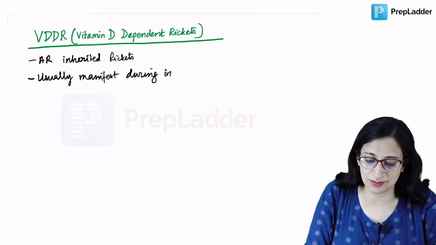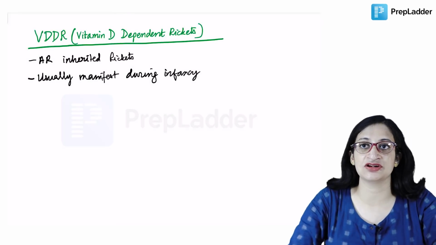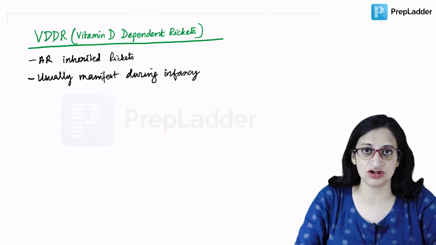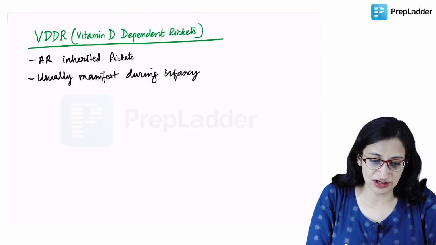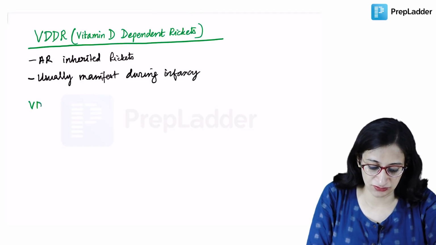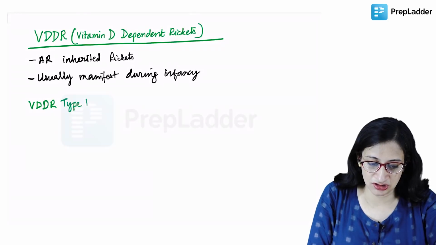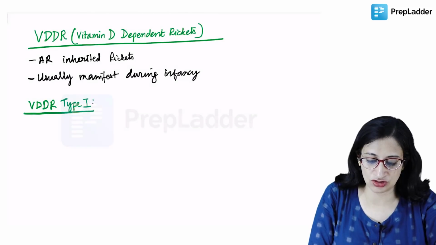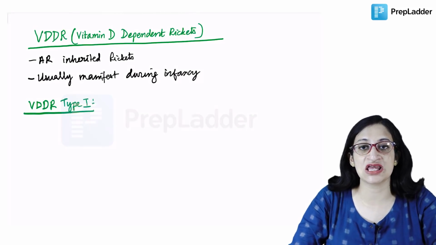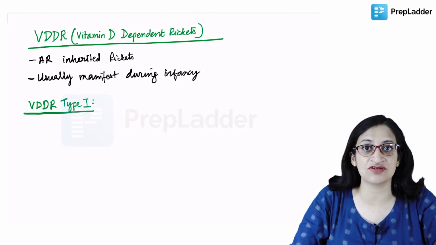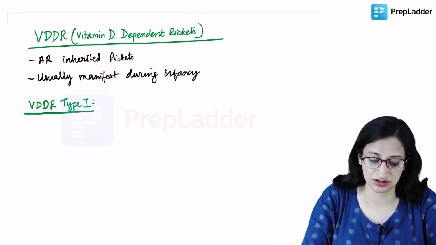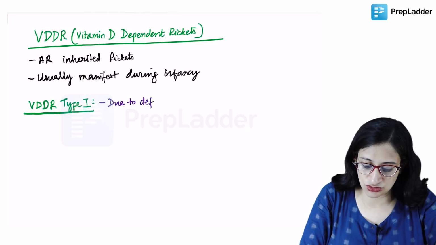There are two types of vitamin D dependent rickets, VDDR1 and VDDR2. VDDR type 1, very easy to remember. VDDR type 1 is due to deficiency of the 1-alpha hydroxylase enzyme, which is there in the kidney, which is required for the formation of the active form of vitamin D, that is 1,25-dihydroxycholecalciferol.